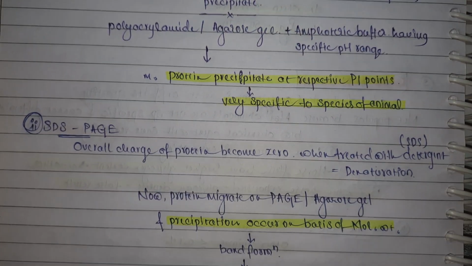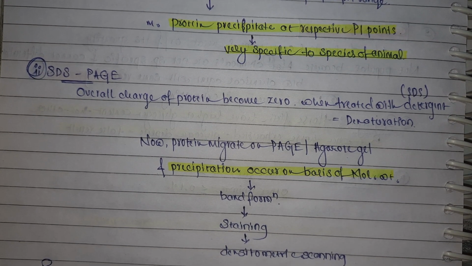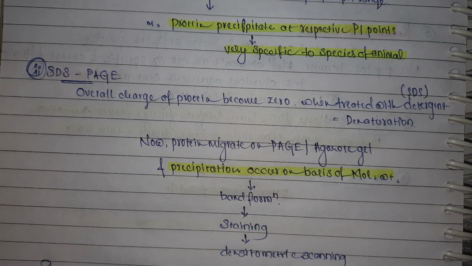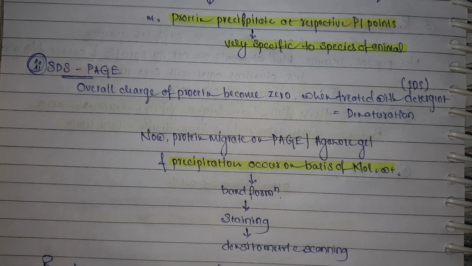Then the second method among the biochemical methods is SDS-PAGE, in which you make the overall charge of the protein zero. Here the protein gets separated on the polyacrylamide or agarose gel based on molecular weight. The overall charge of the protein becomes zero when you treat that protein with SDS. What is SDS? It is nothing but a detergent which denatures the protein. Now the protein is allowed to migrate on that PAGE or agarose gel, and the separation occurs based on molecular weight. Then the bands will form.